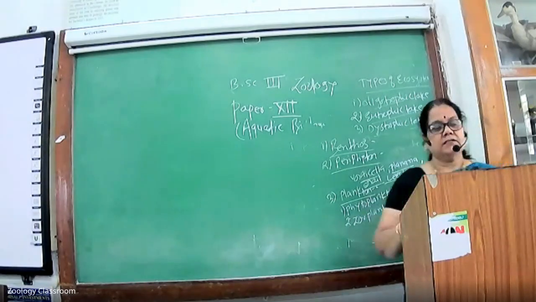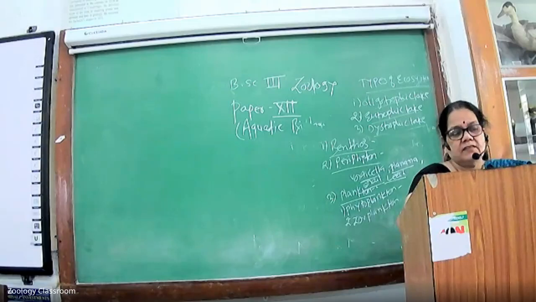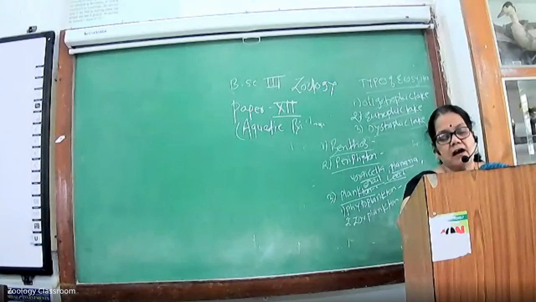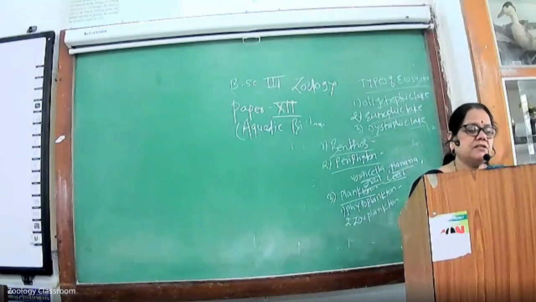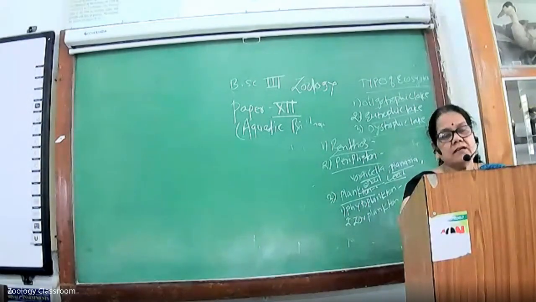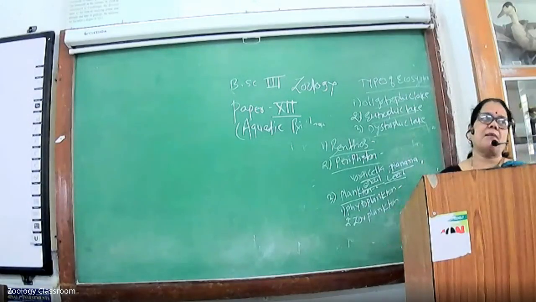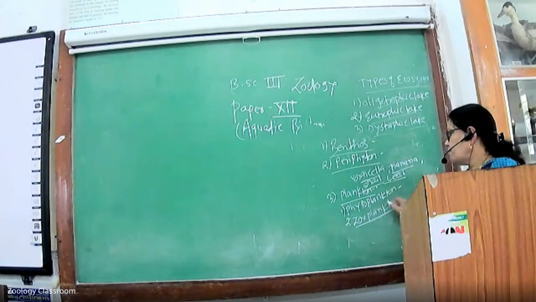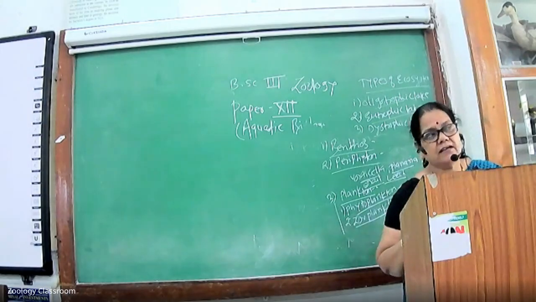Phytoplankton means generally these are the plant-like plankton. They contain the producers. For example, Navicula, Volvox, Euglena, etc. These are the examples of the phytoplankton. Zooplankton is commonly called the animal plankton. For example, Daphnia, Cyclops, Rotifers, etc. In the plankton, they are divided into two types, phytoplankton and zooplankton.